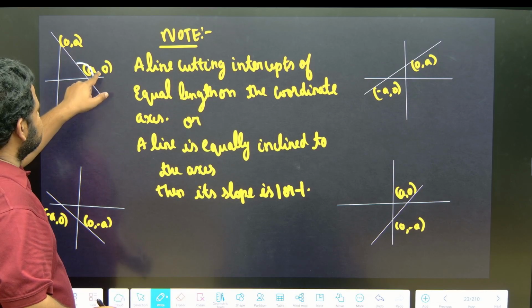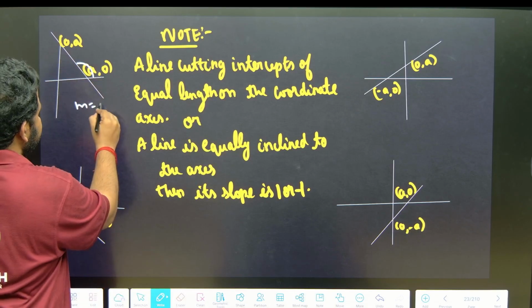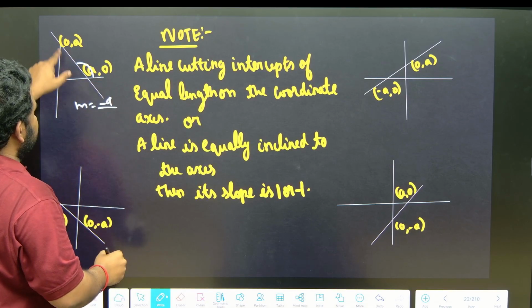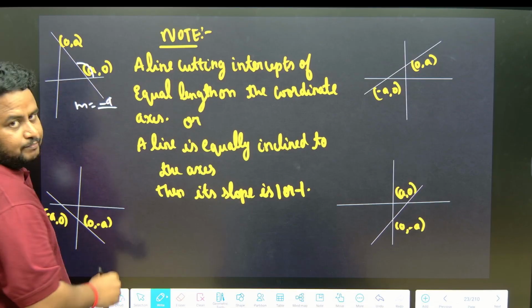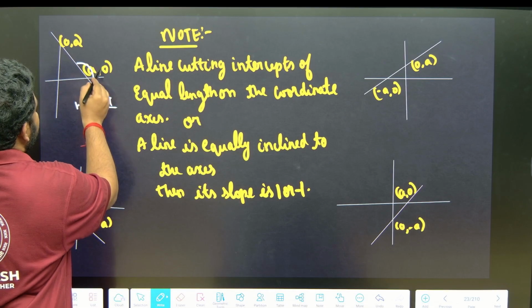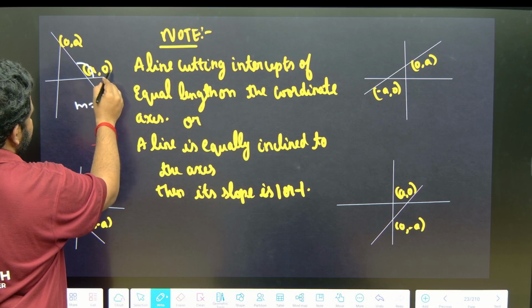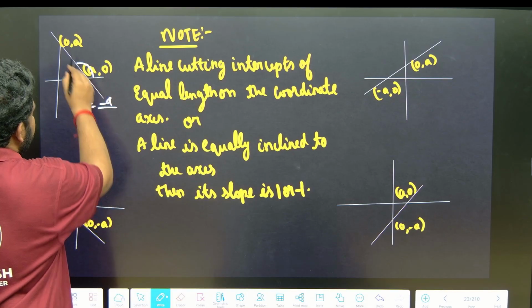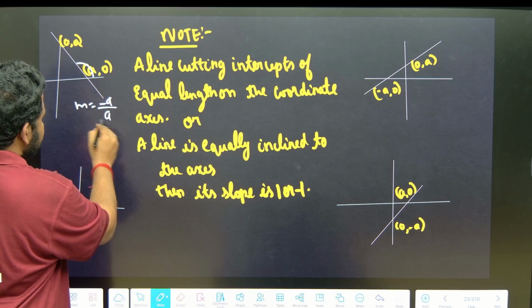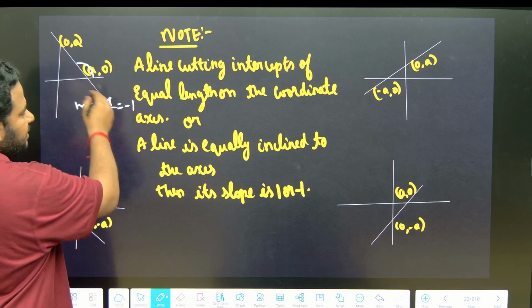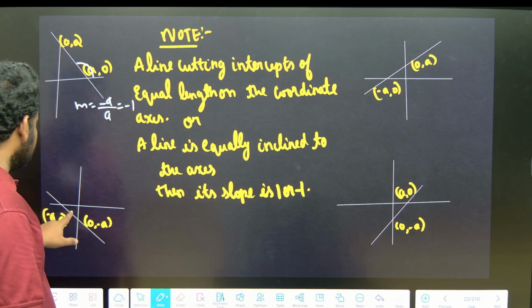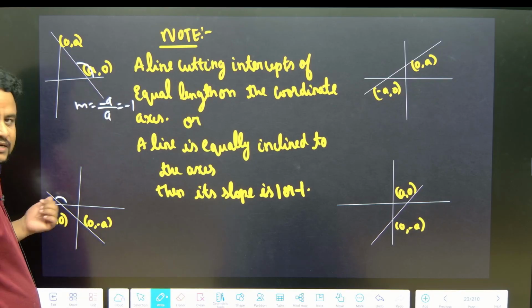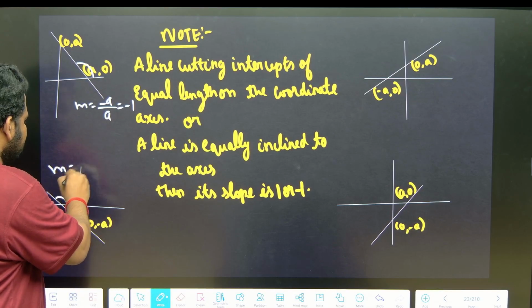m is equal to y2 minus y1, this is x1, y1. So 0 minus a, this is minus a, divided by x2 minus x1, that is a minus 0. So y2 minus y1 is 0 minus a, and x2 minus x1 is a minus 0, which is a itself. This will become equal to minus 1. So this is negative. Similarly, if I take here, look at this. Here the value of theta is greater than 90, so here also I will get m is equal to minus 1.